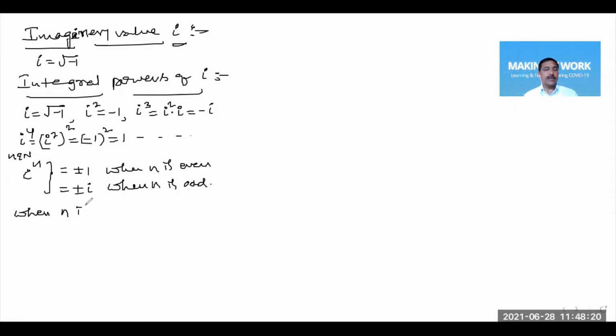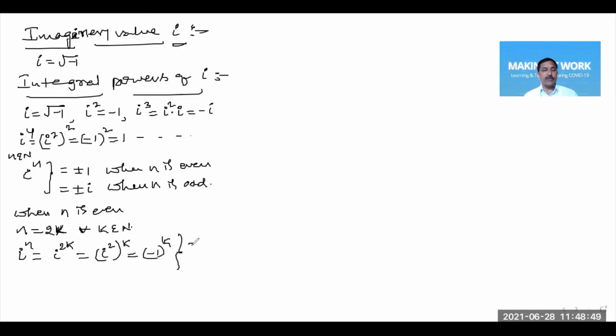When n is even number, an even number will be in the form of a multiple of 2. So let n is equal to 2k for all k belongs to capital N. Then i power n will be equal to what? i power 2k. So this will be equal to i square power k. And what is i square? Minus 1 to the power of k. And again, this has got two values. It is plus 1 when k is even, and this is equal to minus 1 when k is odd.